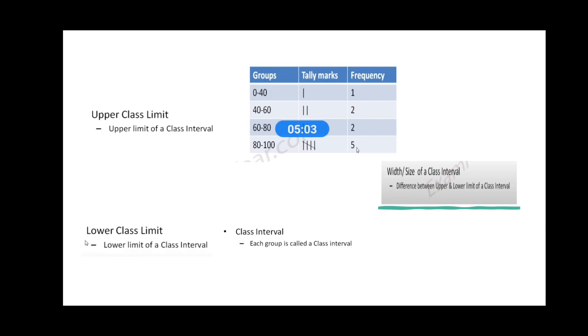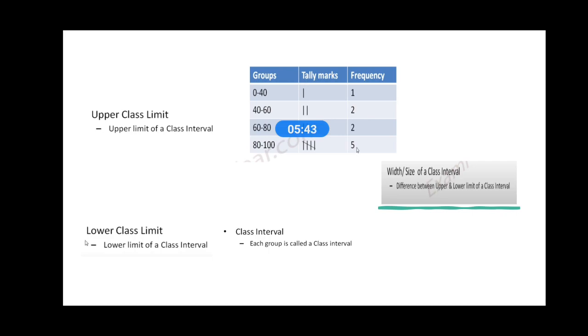Now for the grouped frequency distribution table, we need to note down some important points. What is upper class limit, what is lower class limit, what is a class interval, and what is the width of the class interval. If I am taking the group 0 to 40, upper class limit is 40, lower class limit is 0. Class interval: every group is a class interval. For example, I have 4 class intervals over here: 0 to 40, 40 to 60, 60 to 80, 80 to 100. Now what is the width or the size of the class interval? That may vary for all the class intervals or all the groups.